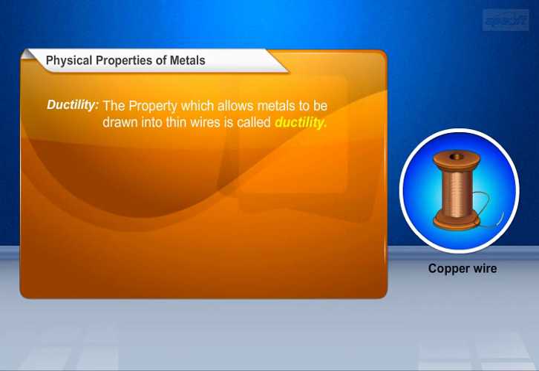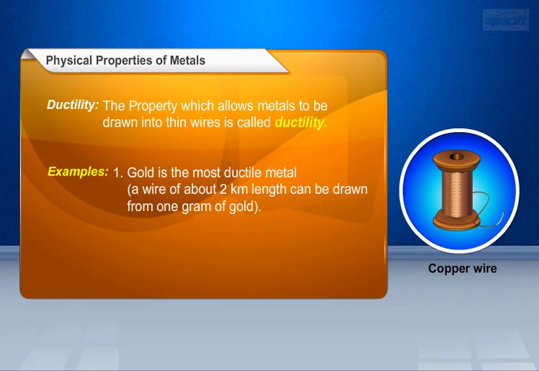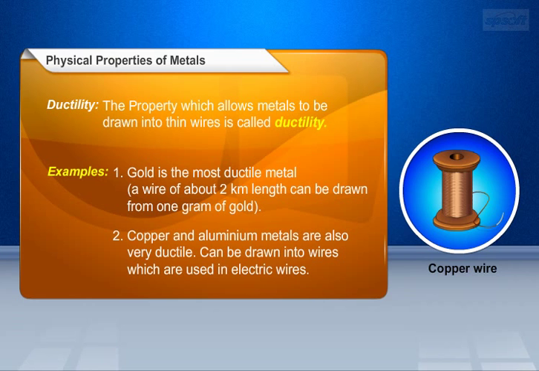Let us learn about ductility. The property which allows metals to be drawn into thin wires is called ductility. Examples for metals ductile in nature: gold is the most ductile metal. A wire of about 2 kilometers length can be drawn from 1 gram of gold. Copper and aluminium metals are also very ductile, which can be drawn into wires that are used in electric wires.